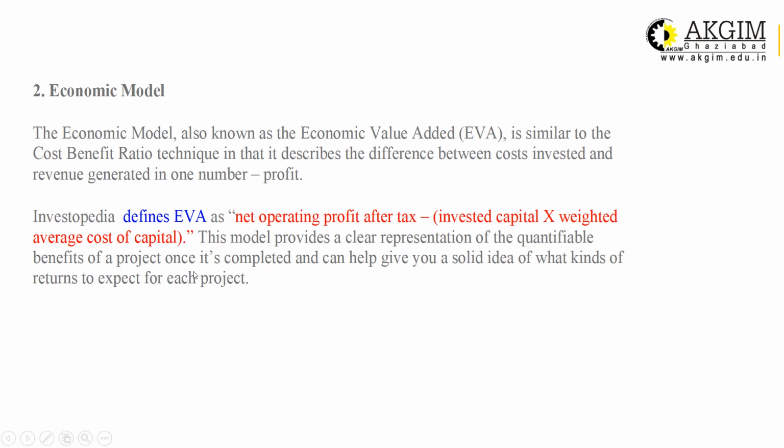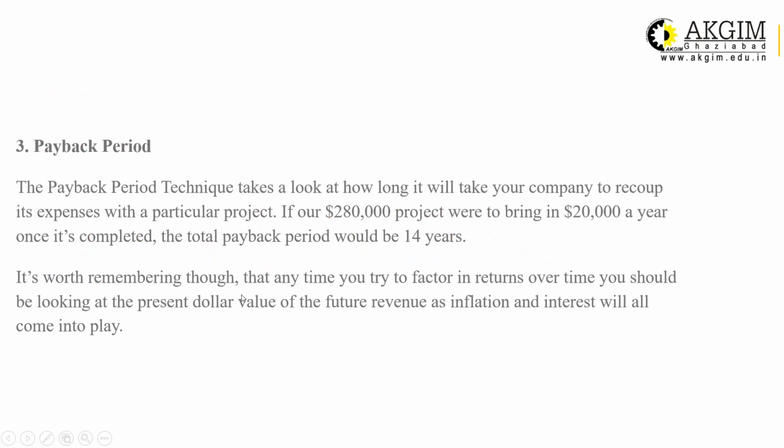Qualitative methods are also there for selection of a project. So this will provide you quantifiable data, quantifiable benefit for a project once it is completed, and can give you a solid idea of what kind of return is expected from each project. You can compare it with your predetermined rate, and obviously you can make a decision.